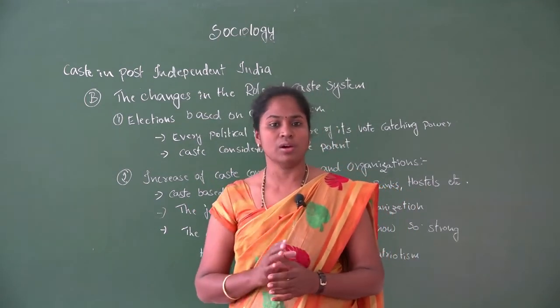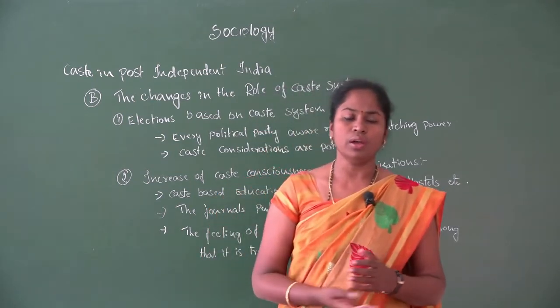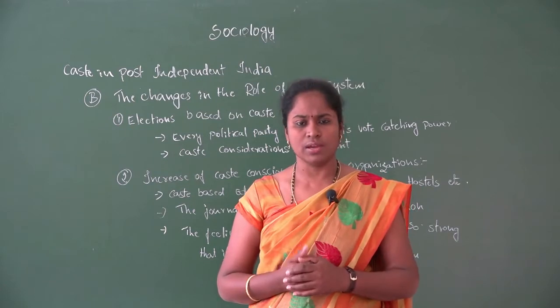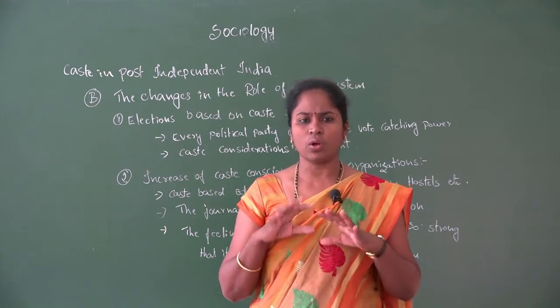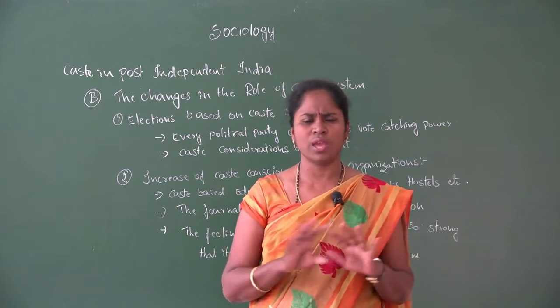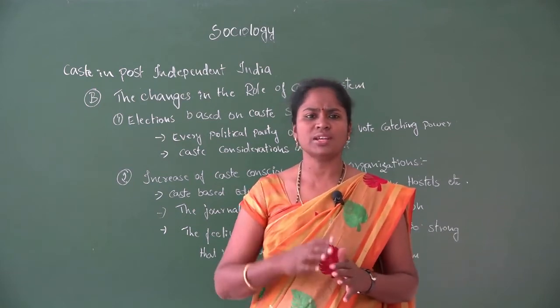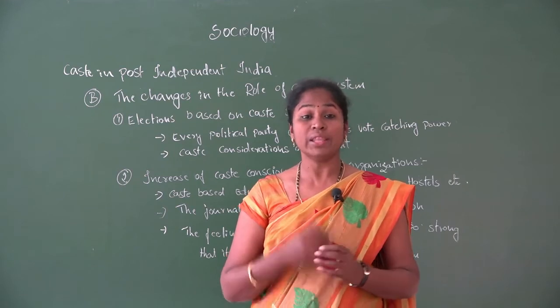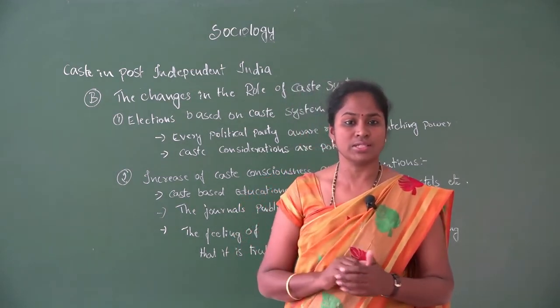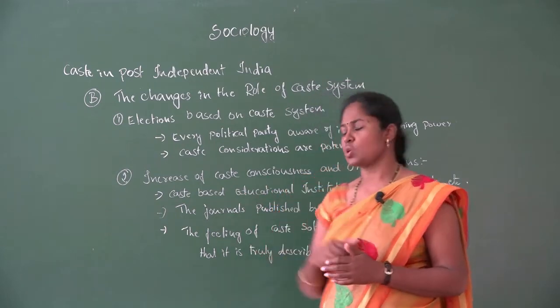When they preach and canvass, they talk in different ways. They don't mention the caste system openly, and the preaching is in a different way. But they know the method of how to catch the voters through the caste system. So that affects the society.